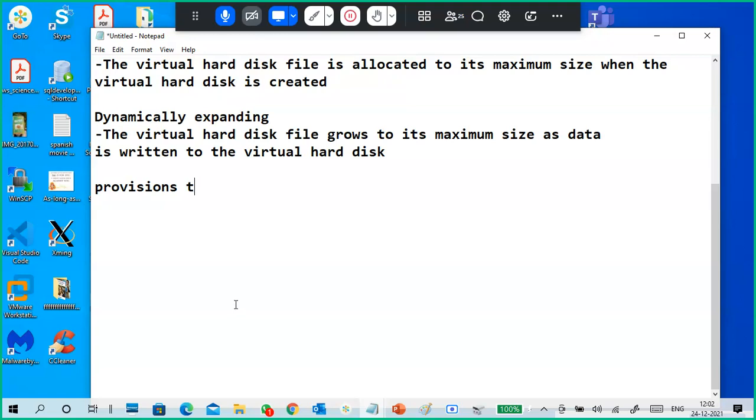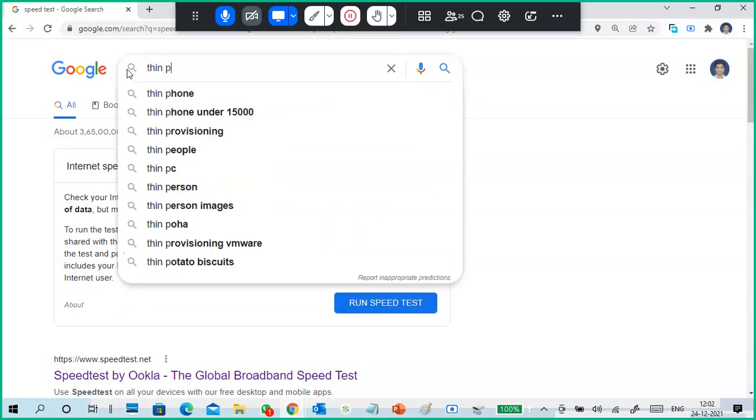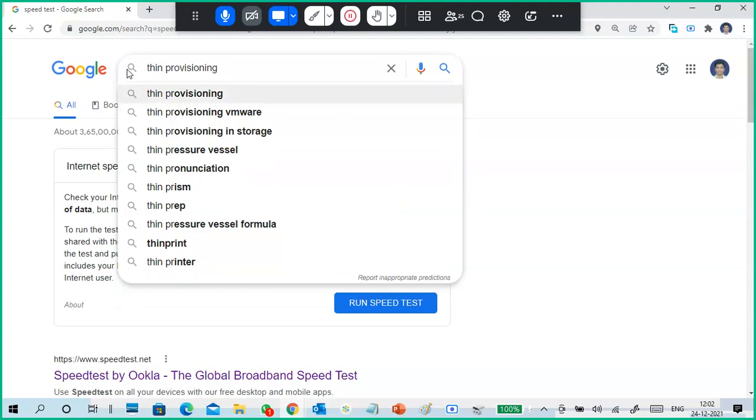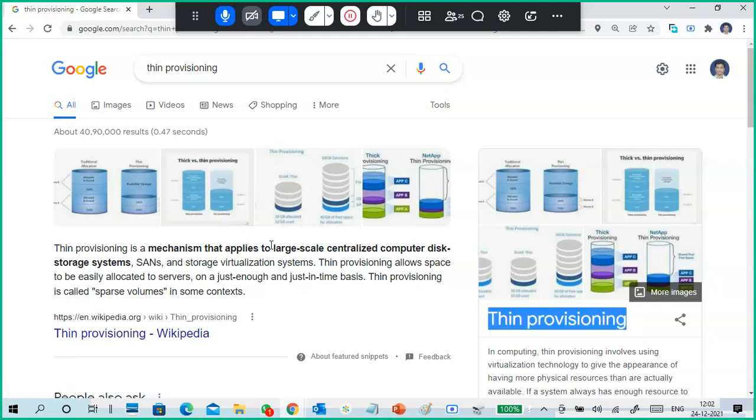In provisioning, thin and thick are also there. So I will show you thin provisioning and thick provisioning. These are the names, so don't get confused.